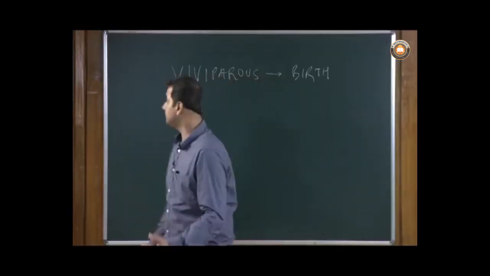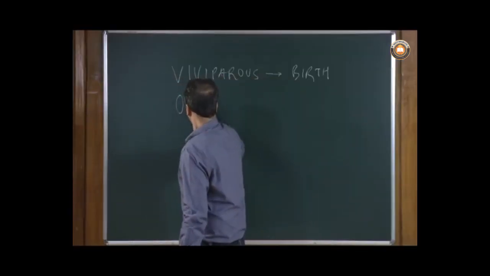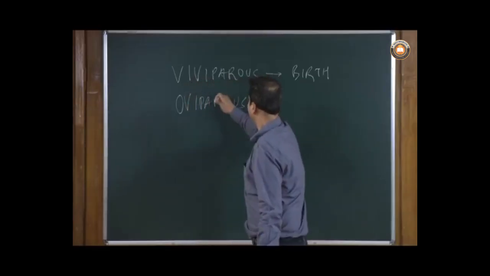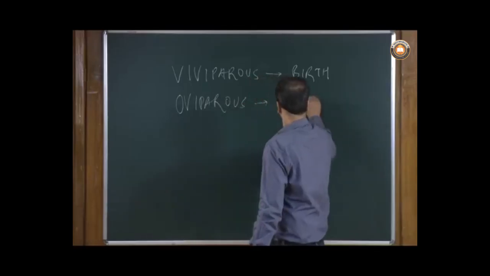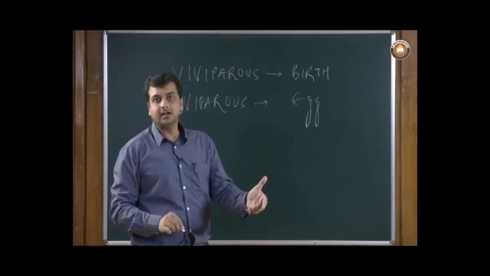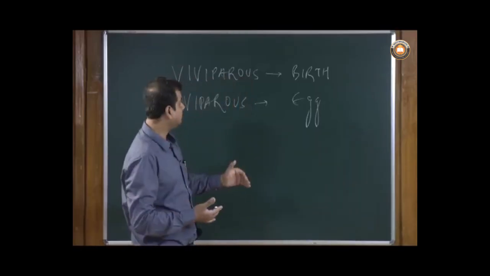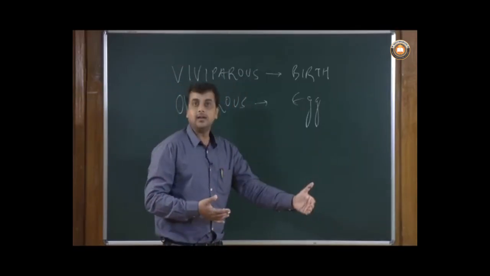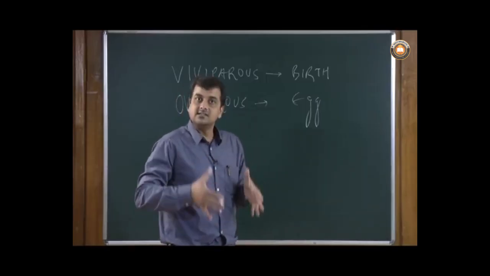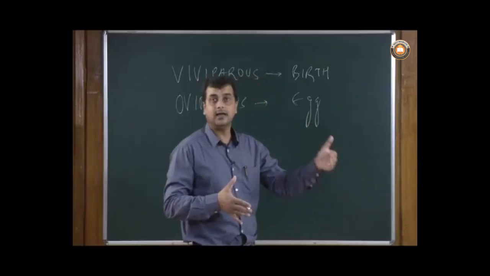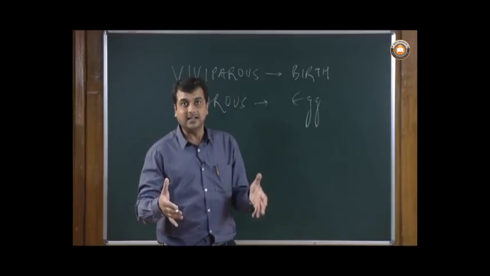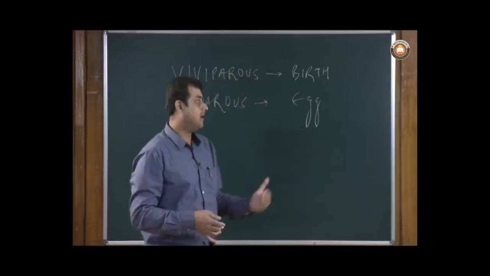The second variety is oviparous. Now these oviparous animals are the ones which are giving eggs. So they are egg laying animals. They are laying the eggs in the outside environment, and the egg as such is getting developed outside the body. So they are not developing the young ones inside the body, but basically they are laying the eggs outside, and the egg is getting developed into a young one later on outside the body.